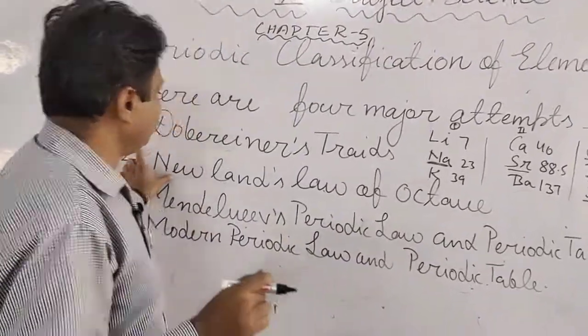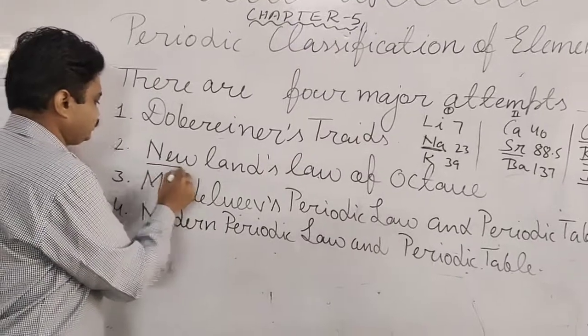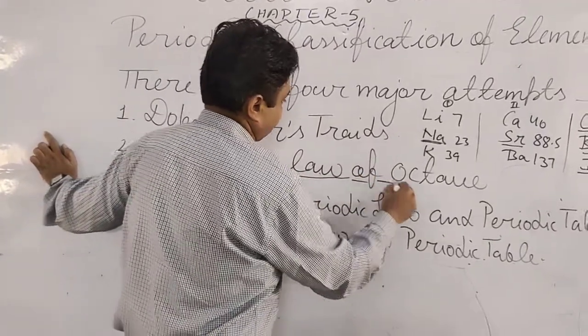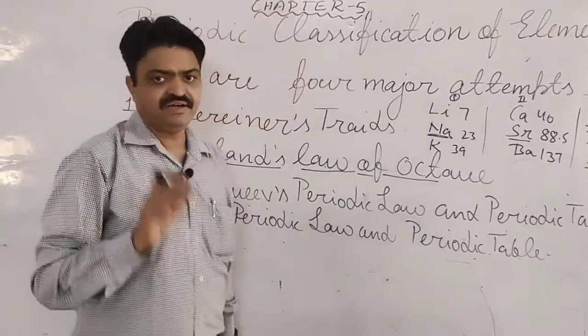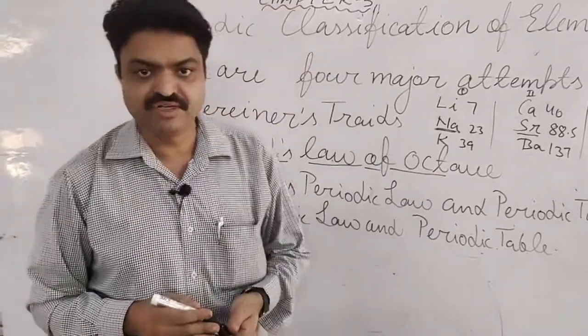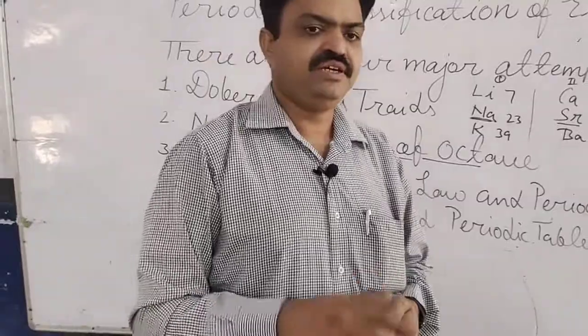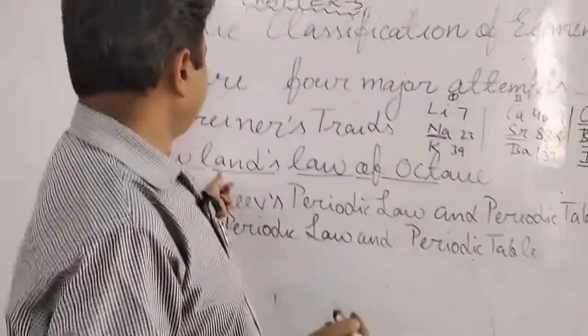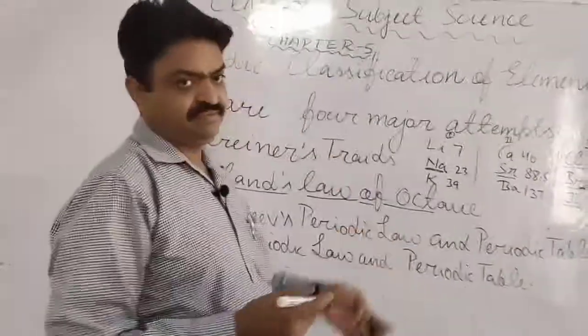Now next is Newlands' law of octaves, students. This law was given by John Newlands. He was an English chemist, and he gave the law of octaves.